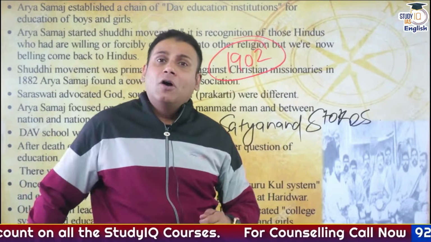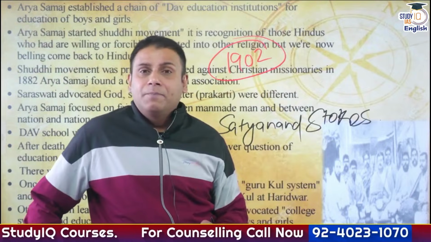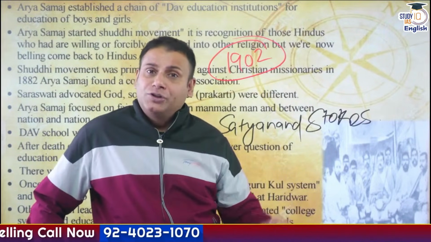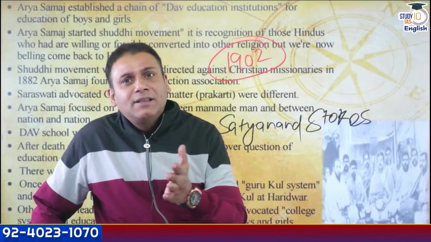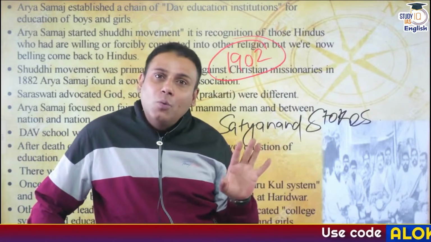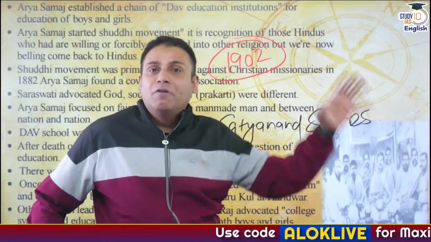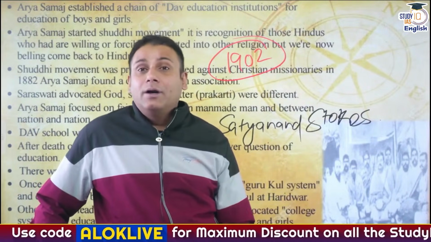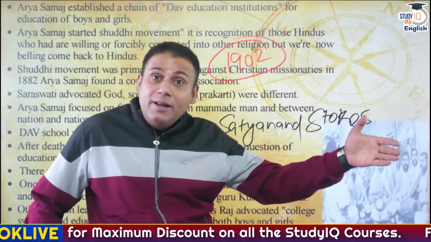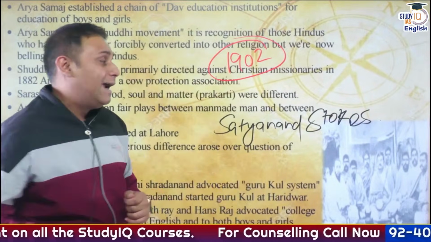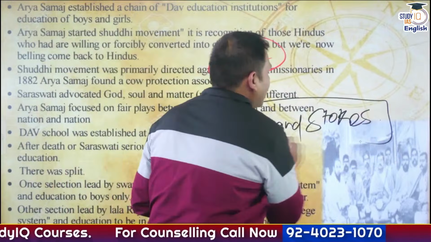Later on, he came in contact with C.F. Andrews and M.K. Gandhi. Then he came in contact with Lala Lajpat Rai, who was also a member of Arya Samaj. From here onwards, he had an inclination towards the teachings of Arya Samaj. And finally, he, who had come into India to spread Christianity, became a follower of Arya Samaj, and his name was now Satyanand Stokes.